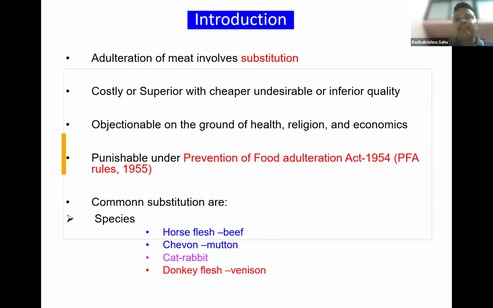Usually, chevon is rampantly adulterated by mutton, which is the sheep meat. So this is punishable under the Prevention of Food Adulteration Act 1954. Apart from adulteration between chevon and mutton, some other common adulterations are horse flesh adulteration in beef, cat flesh adulteration in rabbit, and donkey flesh adulteration in venison. Venison is deer meat.